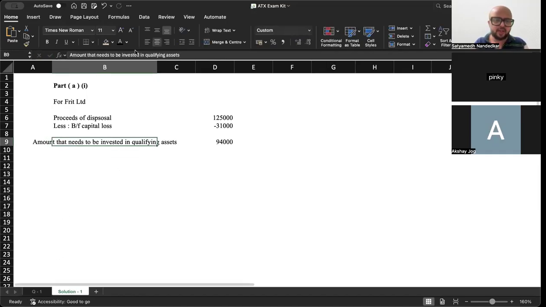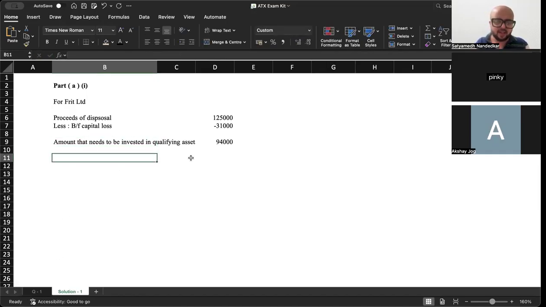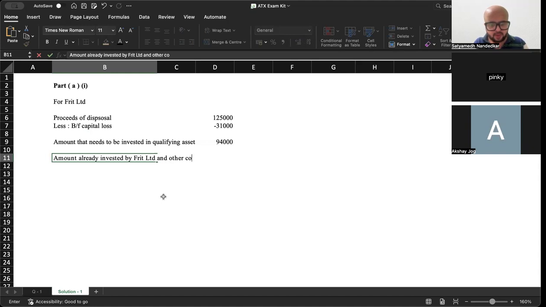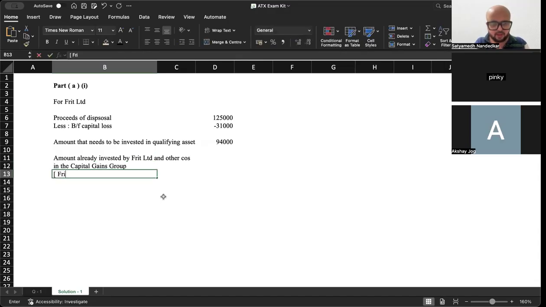What is the amount that needs to be invested in qualifying assets? 94,000. ठीक है. Amount already invested by Frit Limited and other companies in the capital gains group. ठीक है. कितना होगा?